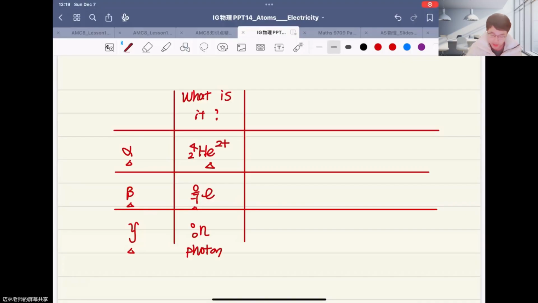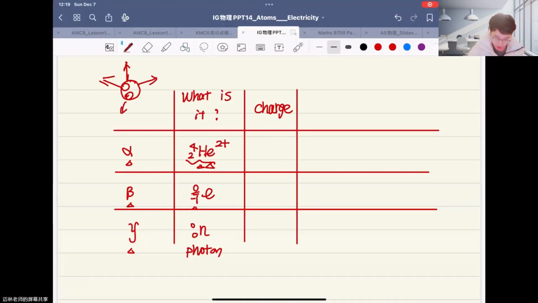Then let's move into the charge. Remember, alpha is not an element or a substance. It's an ion. Oh, sorry, maybe it's not an ion. Maybe it's like a nucleus. We said before this is a helium nucleus, and here are protons, and here are neutrons. Maybe it's just a positive charge, and here are electrons outside of this. This is the structure for the atoms, right?